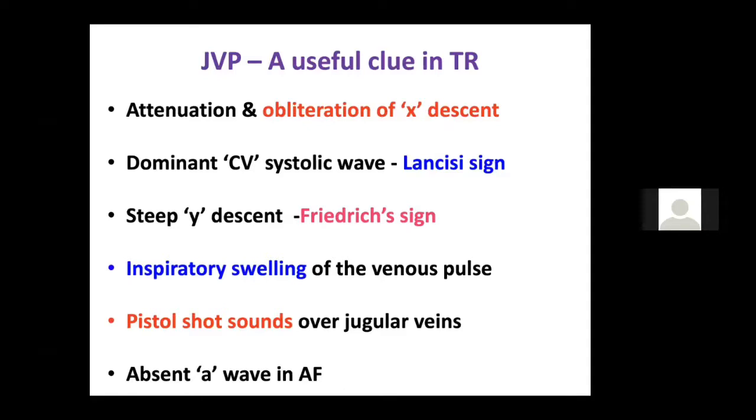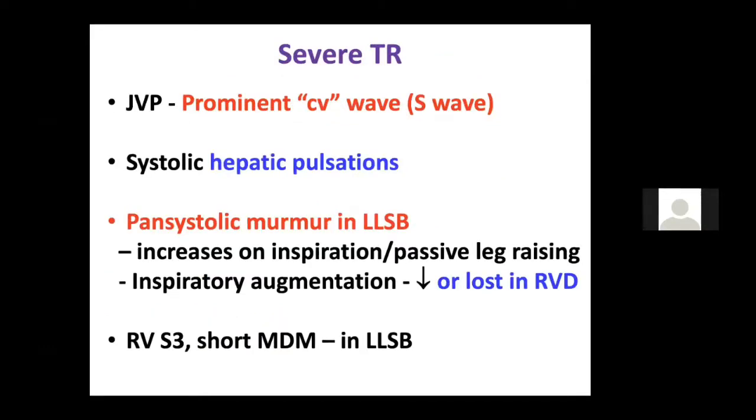So two things you should always remember in TR. First is CV waves, second is prominent Y descent, and the earliest thing to occur is the obliteration of the X descent. So if you tell this, you will definitely get bonus marks. Now in severe TR, you get prominent CV waves, you get a systolic hepatic pulsation. So if somebody asks you what is the sign of severe tricuspid regurgitation, you should be able to tell: my patient has prominent CV waves on JVP and has systolic hepatic pulsations.